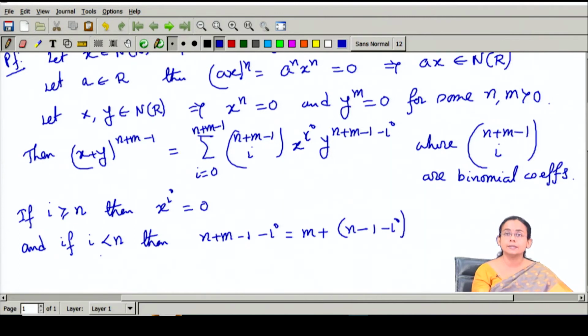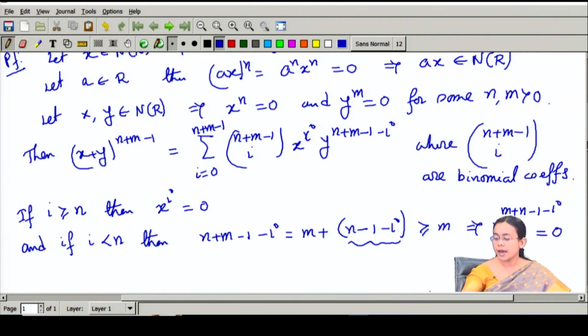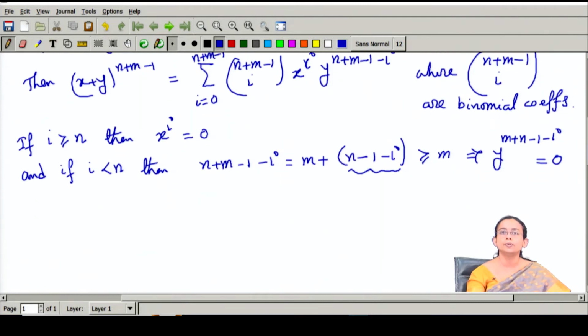Since i is strictly less than n, this will always be at least m, and hence y to the power m plus n minus 1 minus i will be equal to 0 as y to the power m is equal to 0. So, for all i strictly less than n, this quantity is equal to 0.